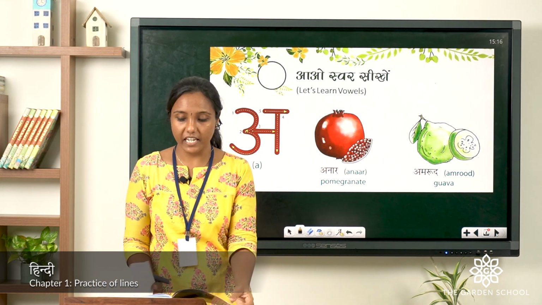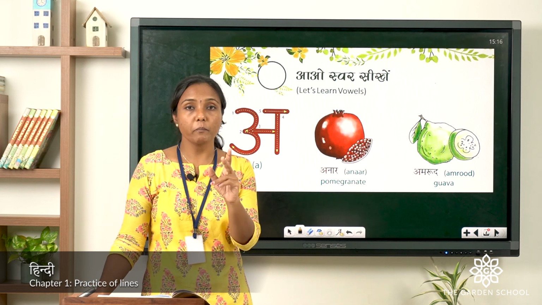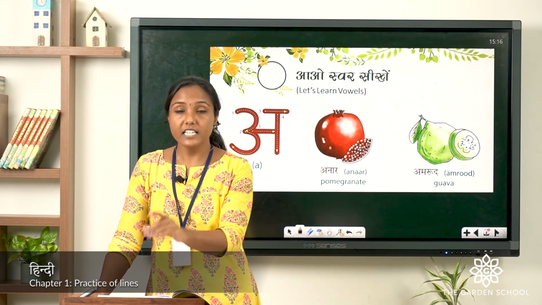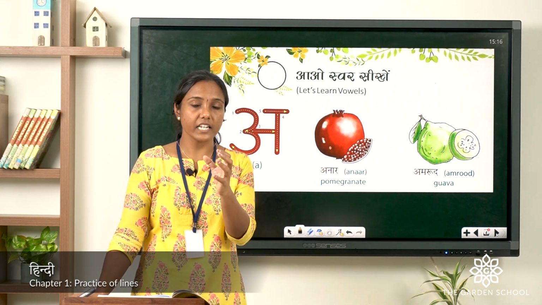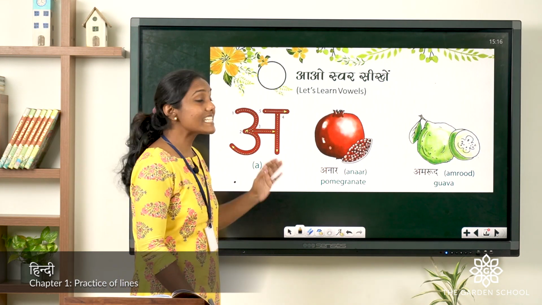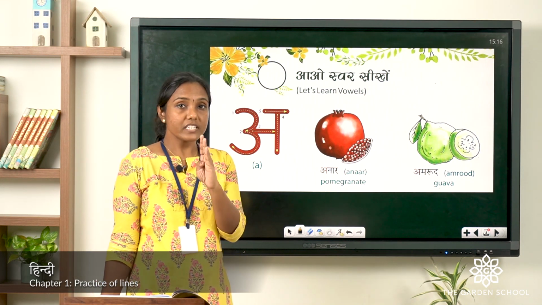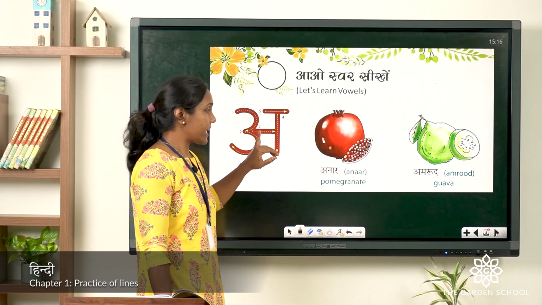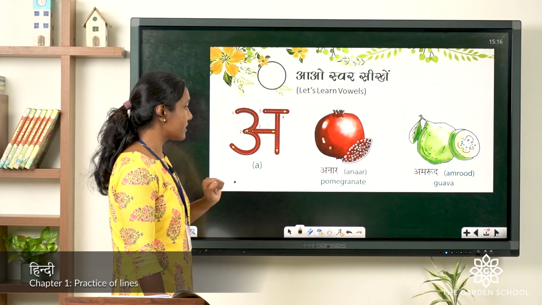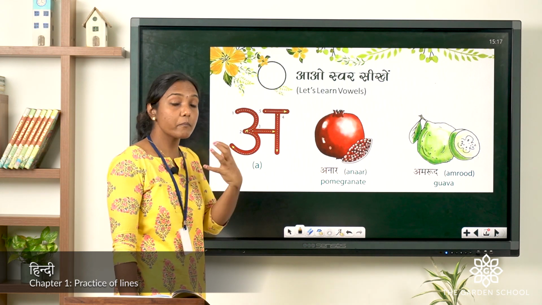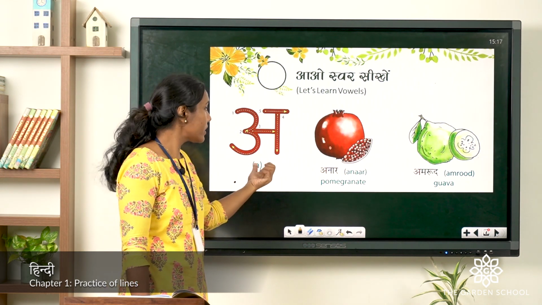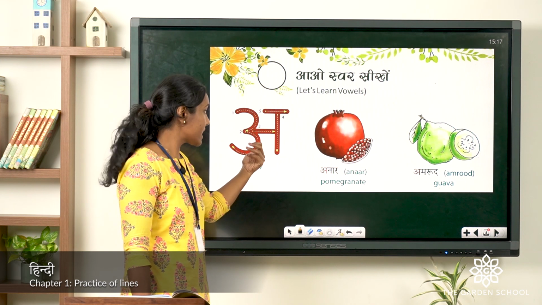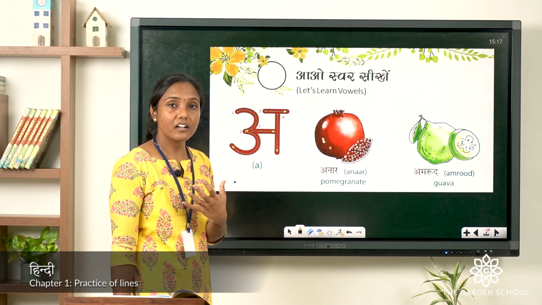You can see the page in your reader also, page 9. You can see swar, okay. Vowels means in Hindi, swar. Now, let's learn with the first letter, that's a. Can you see here how it's written? A. How we sound it? The sound when we are pronouncing this letter, it's a.